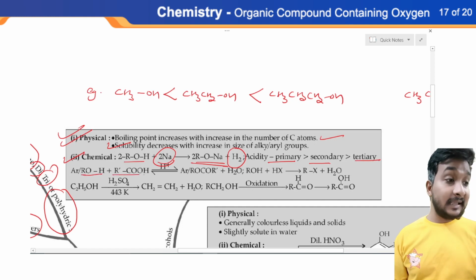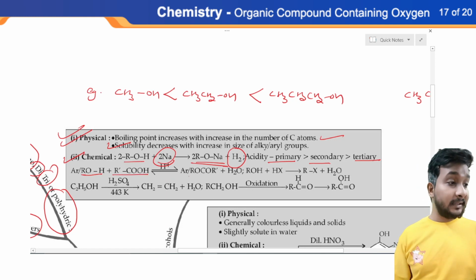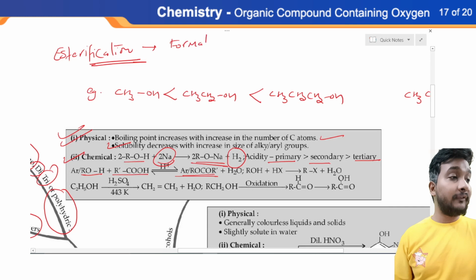Similarly, alcohols easily react with carboxylic acids, and when alcohols react with carboxylic acid, they form what? Esters, and that's why this process is called esterification. What is the meaning of esterification? The meaning of esterification is formation of ester.